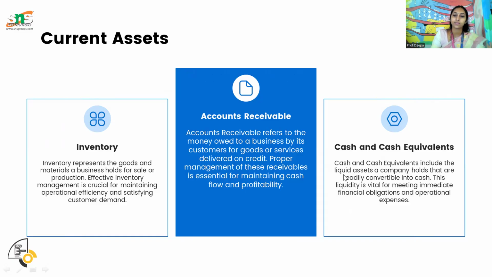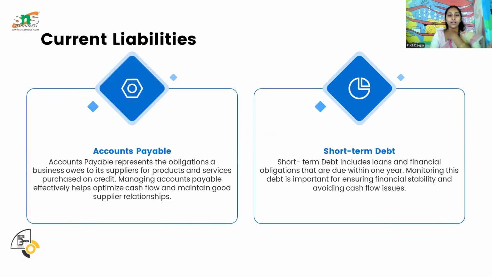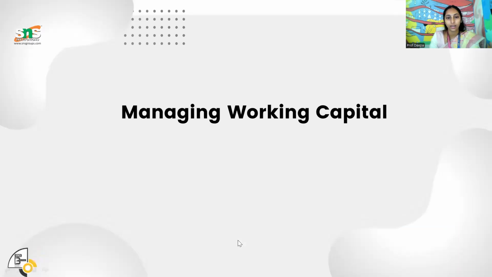And next is current liabilities. Just as current assets have receivables, here we have accounts payables and all the short-term debts, short-term loans or short-term borrowings that we take from outsiders, and that should be paid within 1 year. So these are the current liabilities.